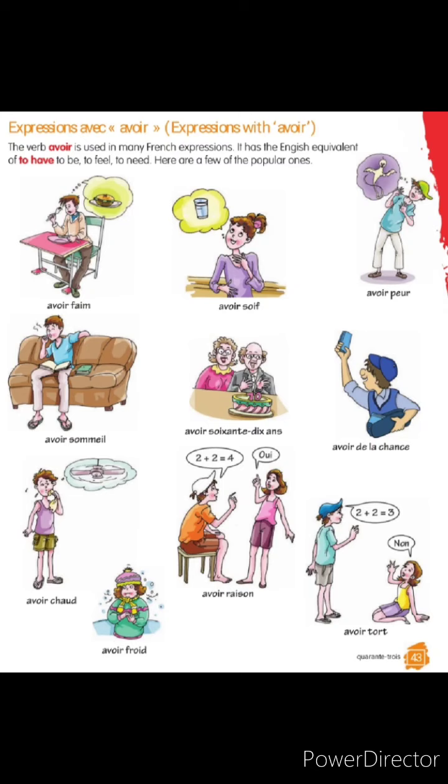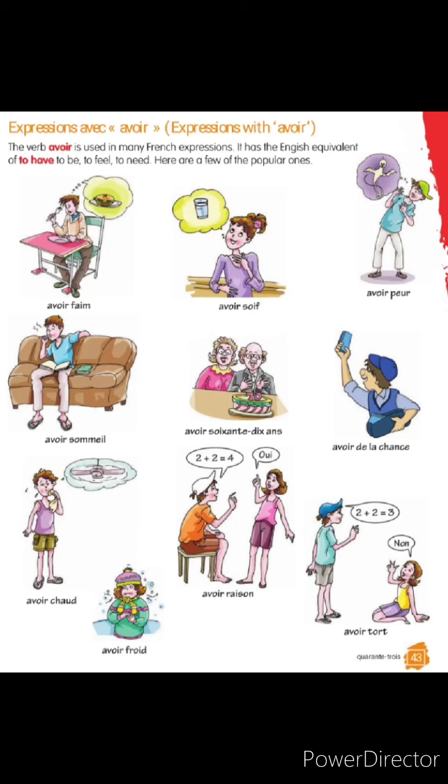Mostly expressions are used with the verb avoir. In English, we will say with other verbs too. But in French, for expression we have to use the avoir verb. We already learned the avoir verb. So, for the expression we have to use avoir. It means to be, to feel and to need. If you need something or if you want to say what you feel, you can use avoir. Let's learn the meaning and discuss how we can use it in a sentence.